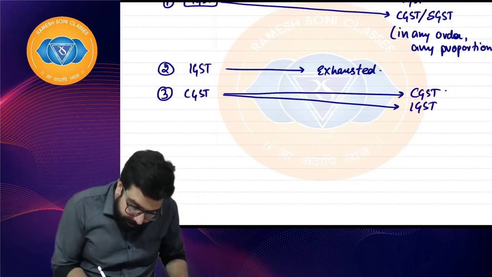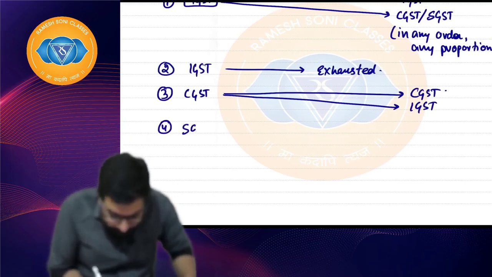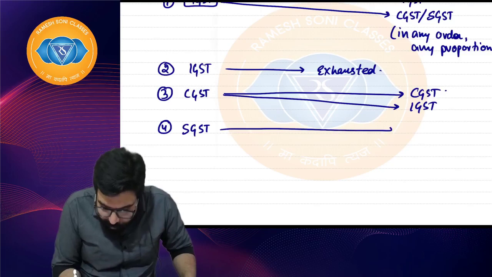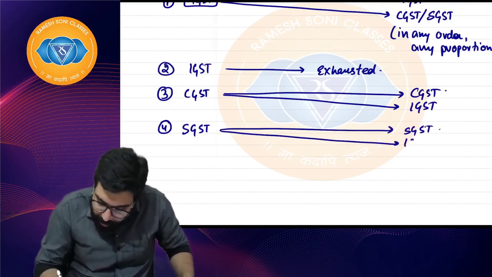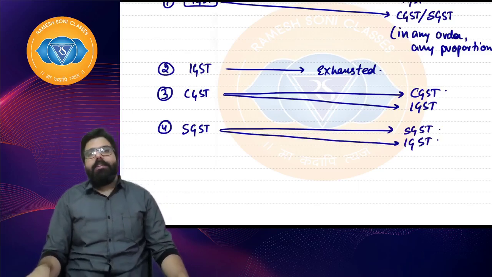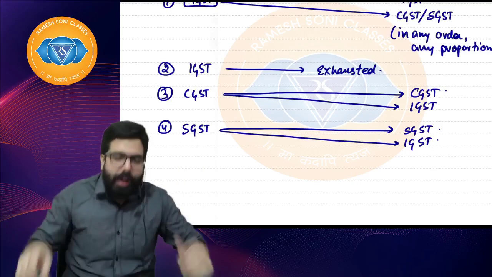Sir, then fourth statement you should touch SGST. SGST should be first used for SGST and then SGST should be used for IGST. I hope everyone is clear. SGST to SGST, SGST to IGST.